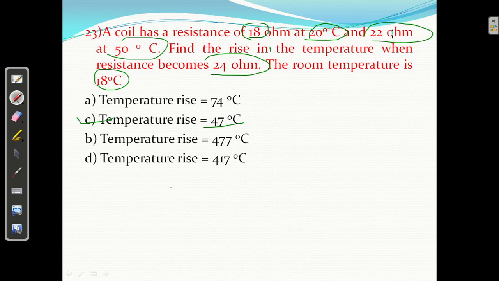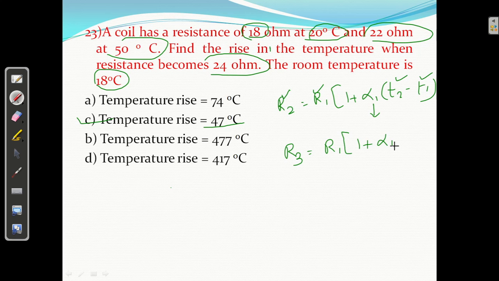From R2 equal to R1, we will solve the problem. R2 equal to R1 into bracket 1 plus alpha 1 into T2 minus T1. These two are given, so you can find alpha 1. Then we can find R3 equal to R1 into 1 plus alpha 1 into T3 minus T1.